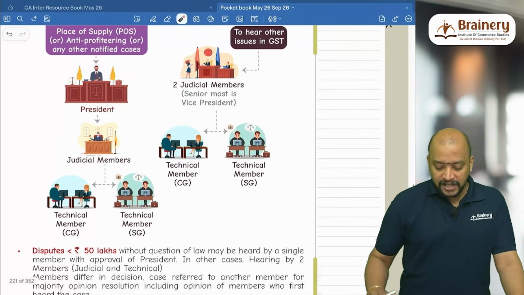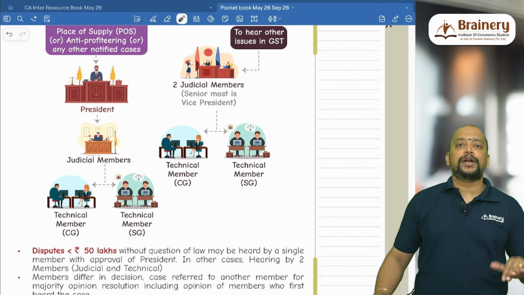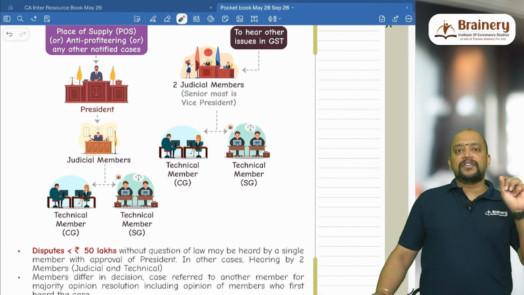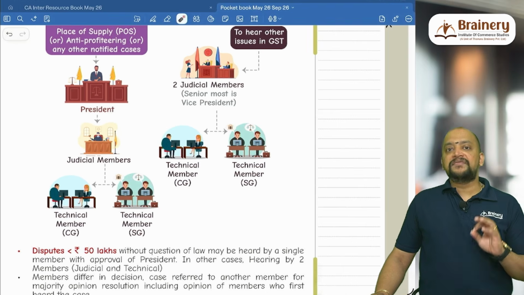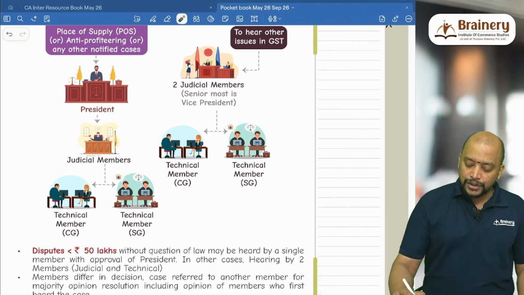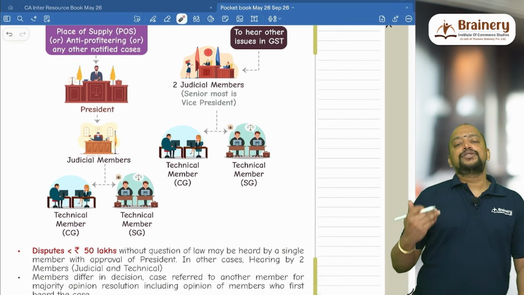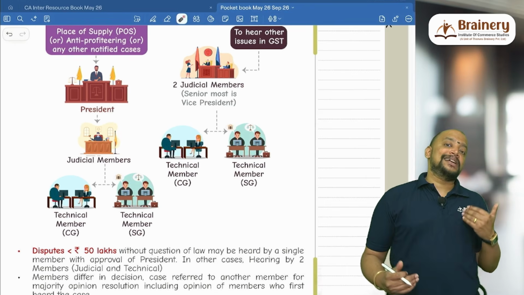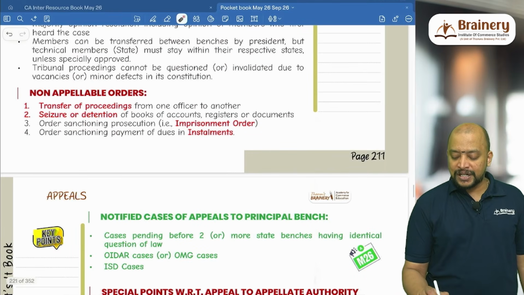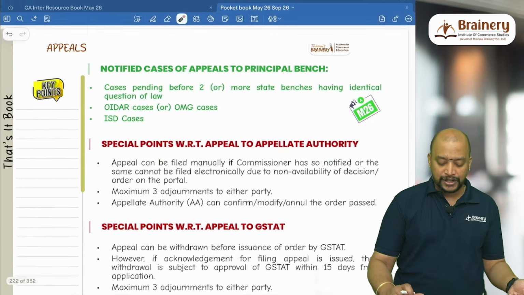Tribunal proceedings cannot be questioned or invalidated due to vacancies or minor defects in its constitution. Say for example, the technical member central government and another technical member is also appointed by central government only, because in that state there is no technical member. So there is a defect in their appointment. Can we say that the state bench decision is invalid? No. Suppose there is only 1 judicial member and 1 technical member and the state bench gave the decision, so there is a vacancy. Can we say that the state bench decision is invalid? No. So that is this point: tribunal proceedings cannot be questioned or invalidated due to vacancies or minor defects in its constitution.